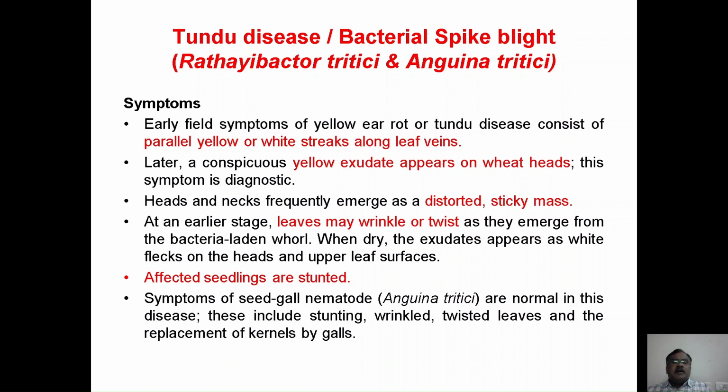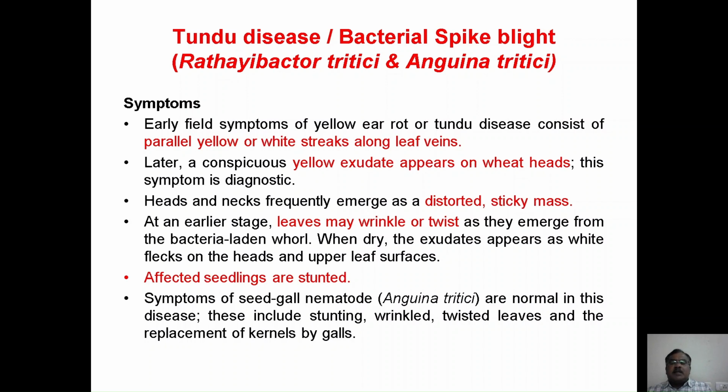The heads and necks frequently become distorted with sticky bacterial masses. At an earlier stage, the leaf may wrinkle or twist, and when dry the exudates appear as a white flux on the affected heads as well as on the leaf surface. The affected seedlings are very stunted in nature. As I told you, this Rathayibacter is also associated with the seed gall nematode Anguina tritici, and due to this infection the infected plants are stunted in nature.